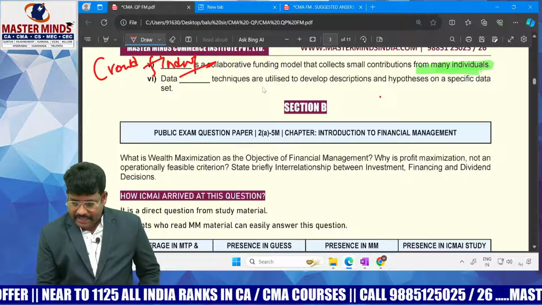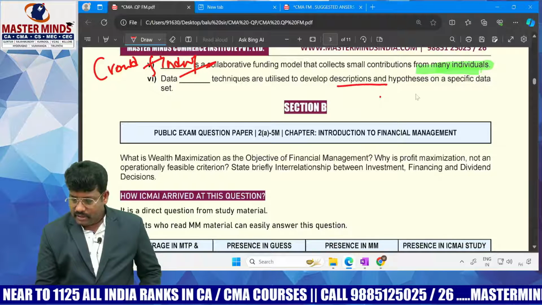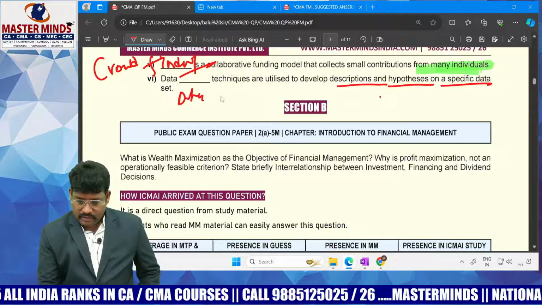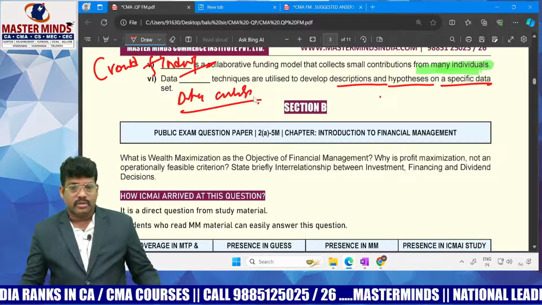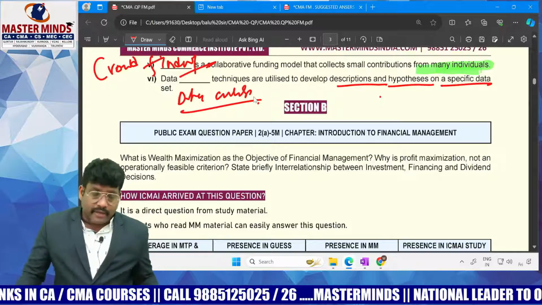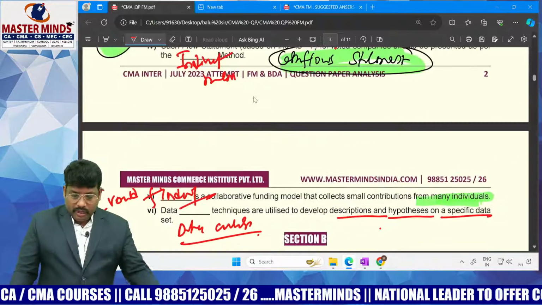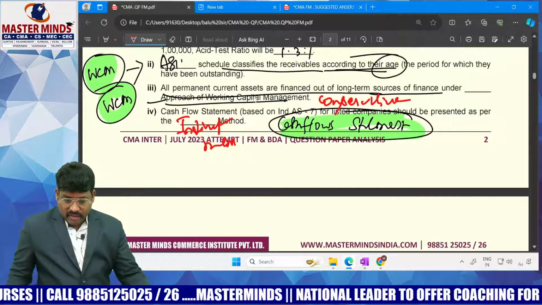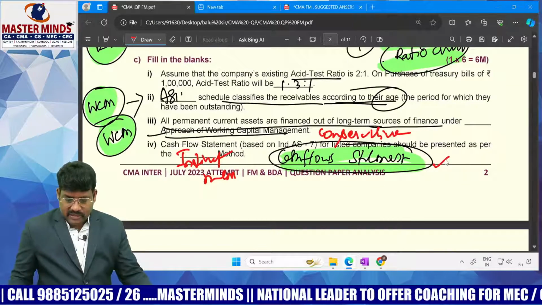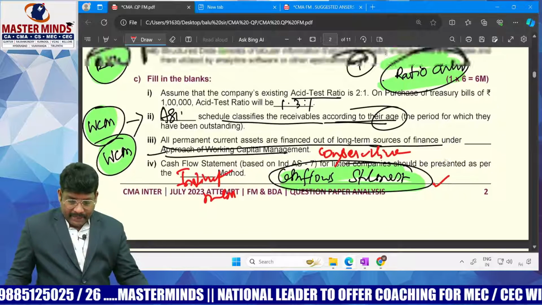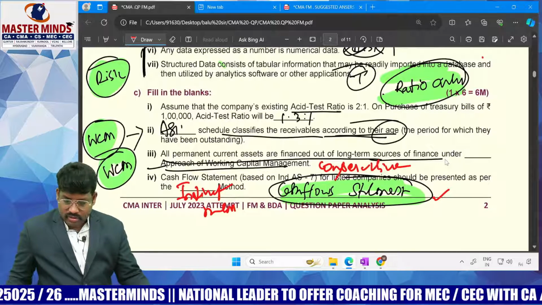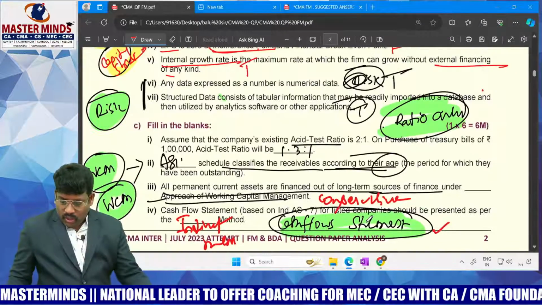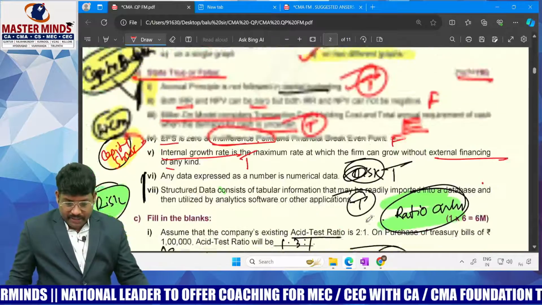Then data dash, a technique utilized to develop a description and hypothesis for specific data. It is nothing but data analysis. It is a basic question, and this question is also from the risk chapter. Okay, the major risk chapter is covered. Crowd funding is from types of finance, whereas the other questions are from cash flow statement and working capital management, and 2 questions from ratio analysis. Okay, with this, true or false and fill in the blanks gets completed.